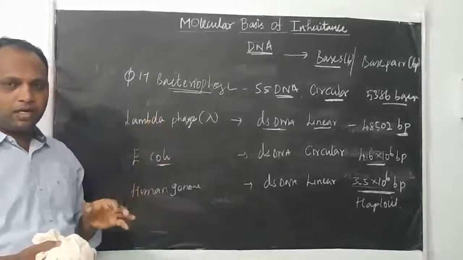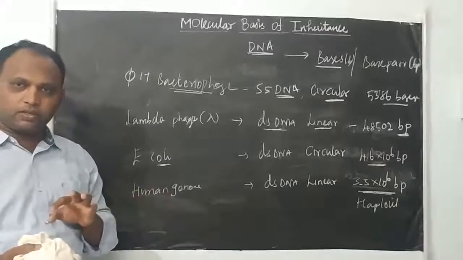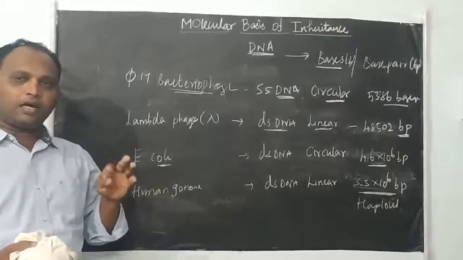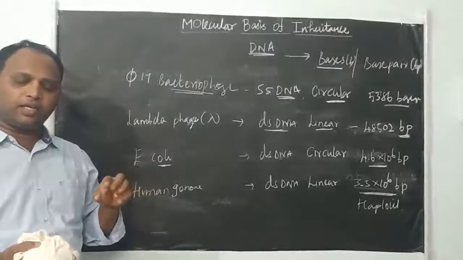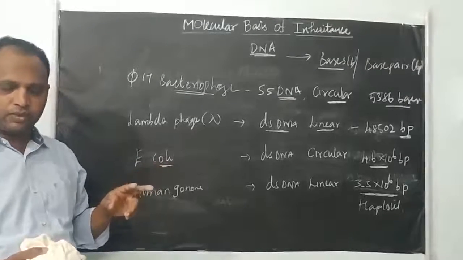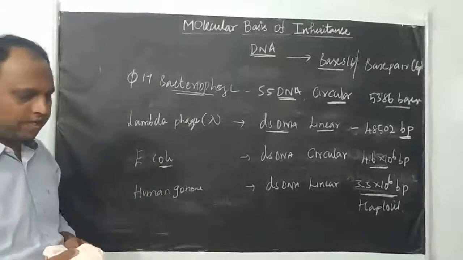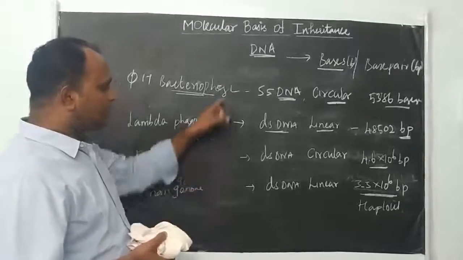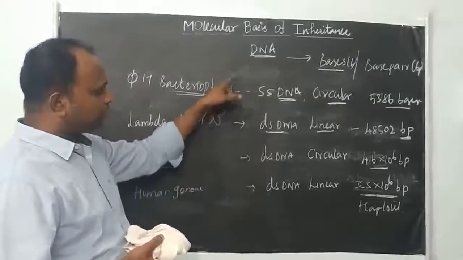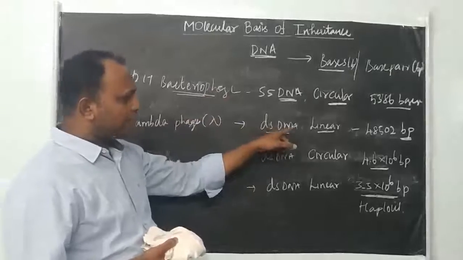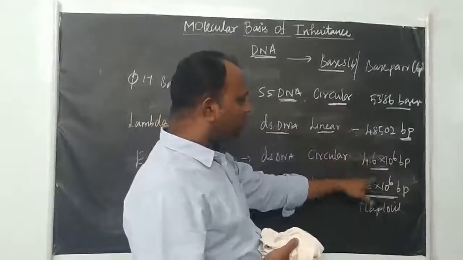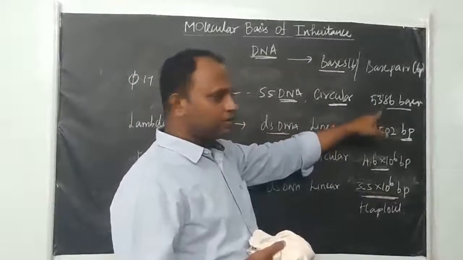But RNA is only single stranded. There is no double stranded RNA. And all RNAs are mostly in linear form only. There is no circular form of RNA, right? I hope that you understood this. Actually, you can be thorough in this data. This is NCERT data. Based on that, they will ask questions, right?